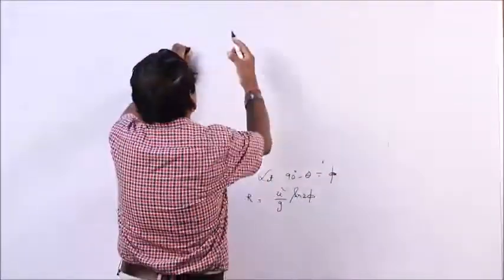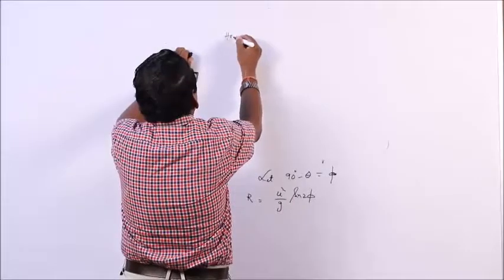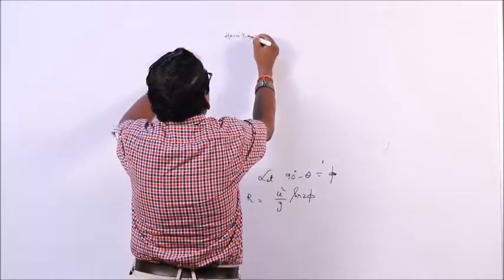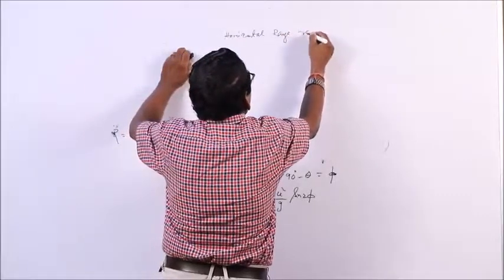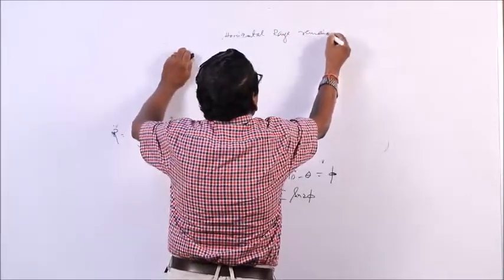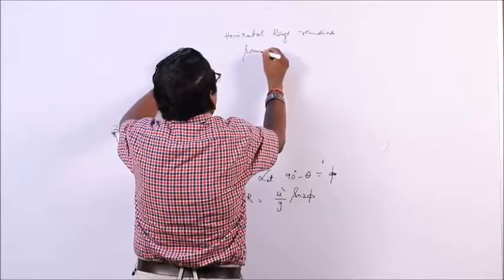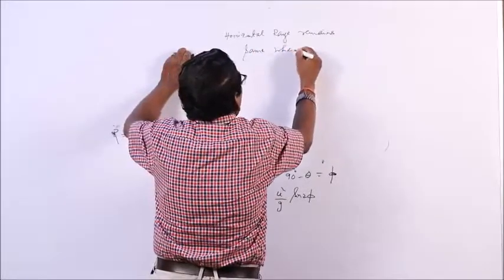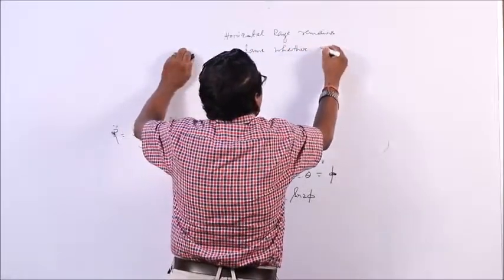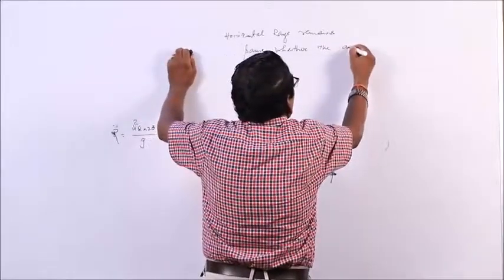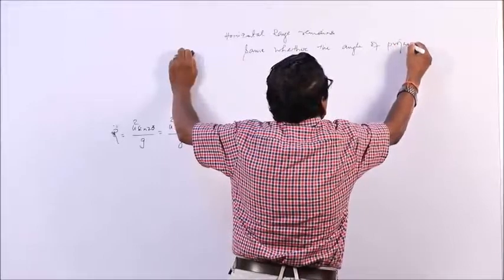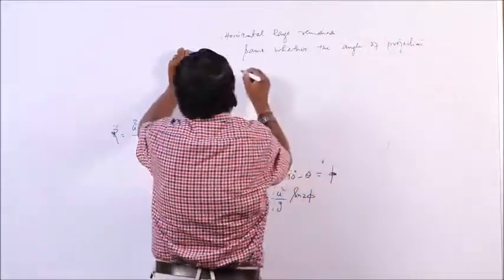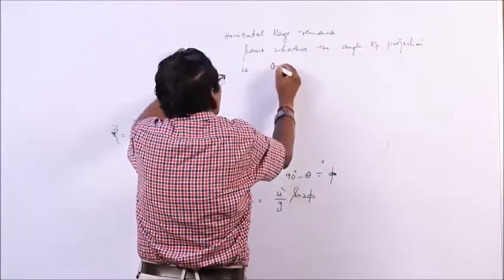So, you can write like this: horizontal range remains same whether the angle of projection is theta or phi.